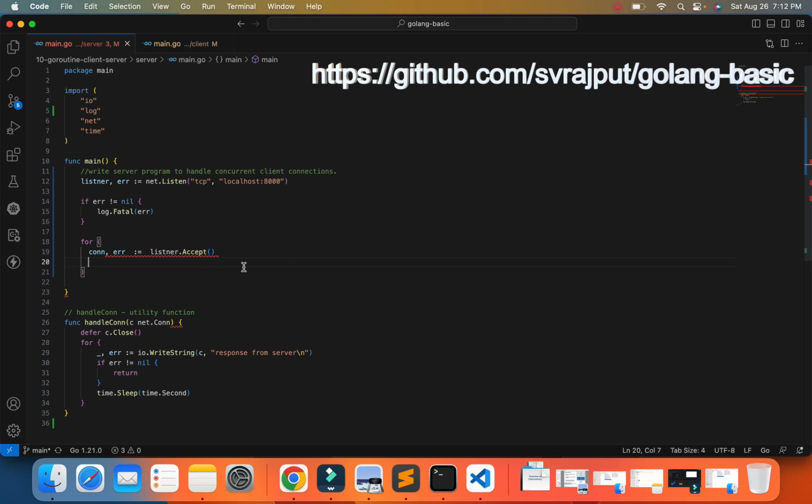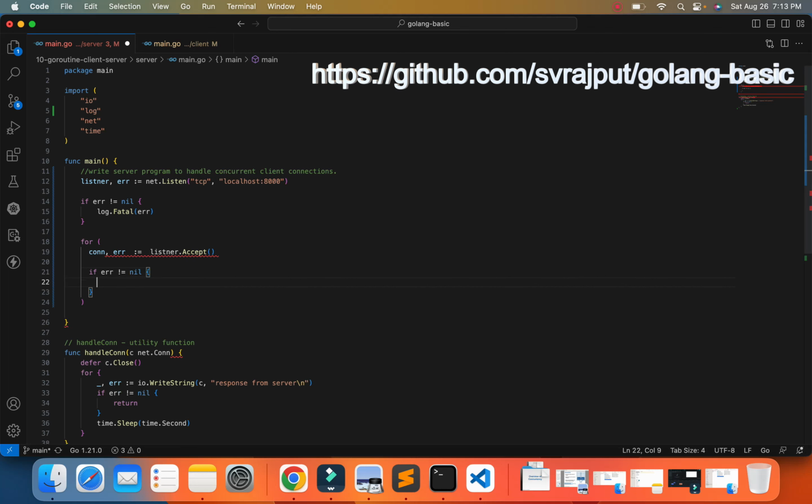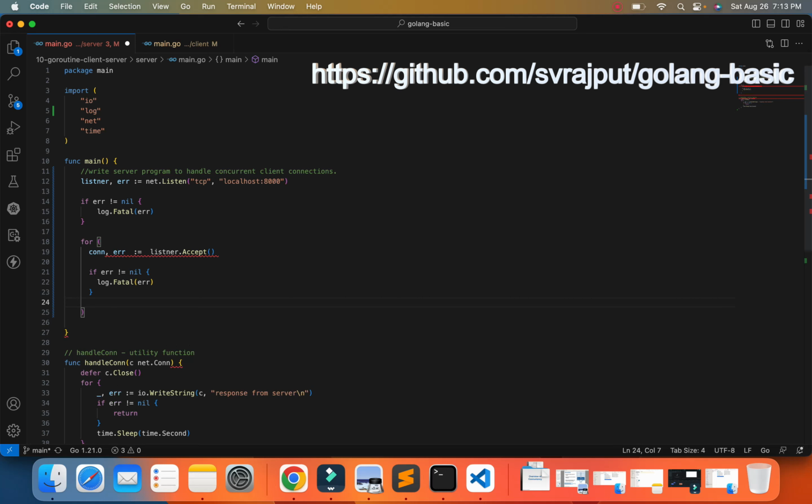Okay, so let's go ahead and check the error. If error not equal to nil, then we will do log.Fatal. Otherwise, we will call the handle connection method and we will pass the connection. Let's see what the error is. Okay, so the error has happened because of the for loop.